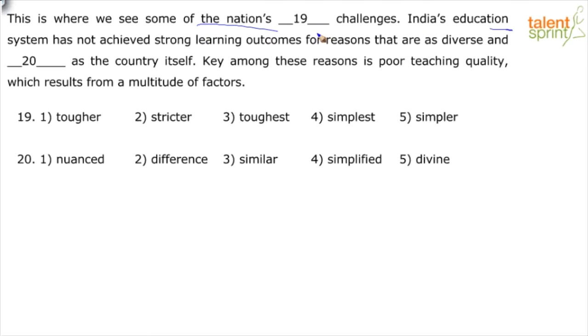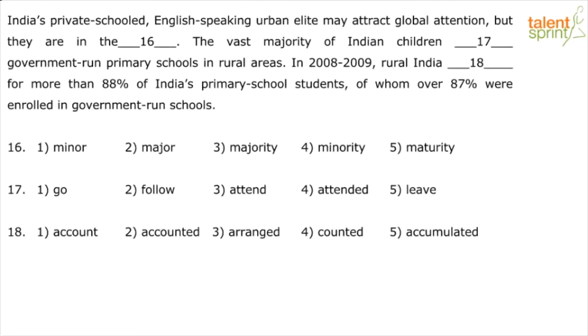Indian education system has not achieved strong learning outcomes for reasons that are as diverse. And so again, we have a descriptive word and then we have a synonym hint word as a country itself. Key among these reasons is poor teaching quality, which results from a multitude of factors. Okay, so having understood the context, we know that the reference is probably about the education system, and they are comparing schools, obviously, right? So let's look at our options for the first blank.